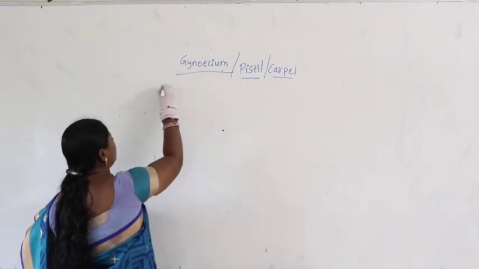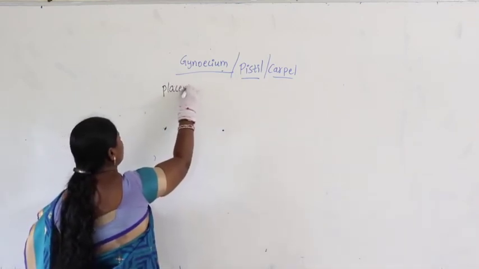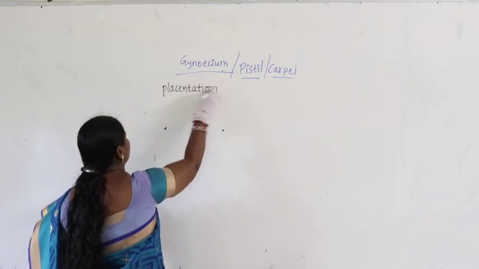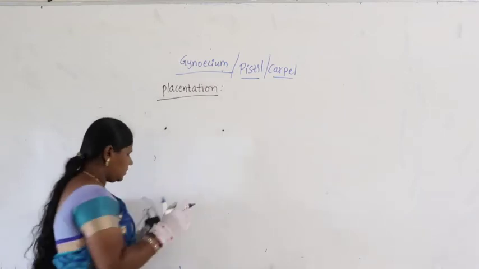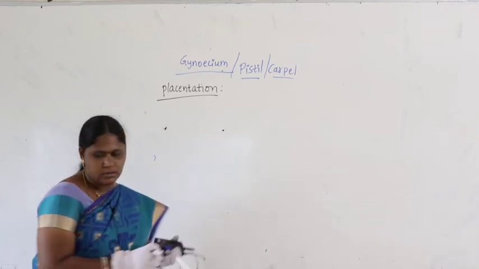So, let us talk about placentation. In gynoecium, let us talk about placentation.